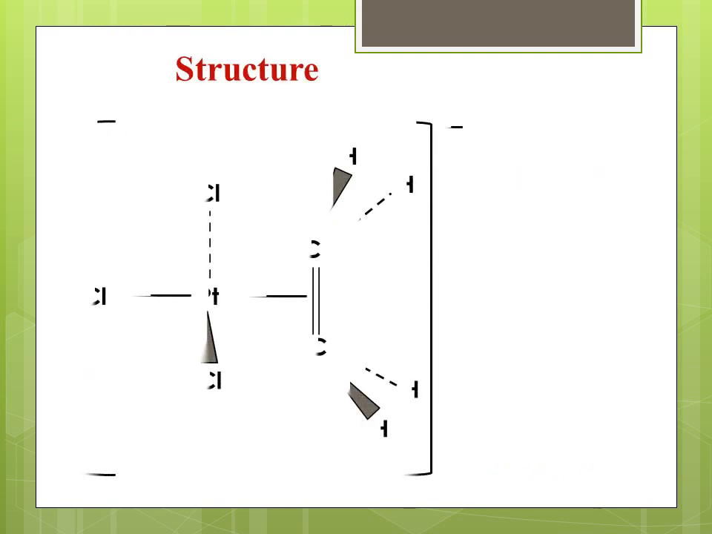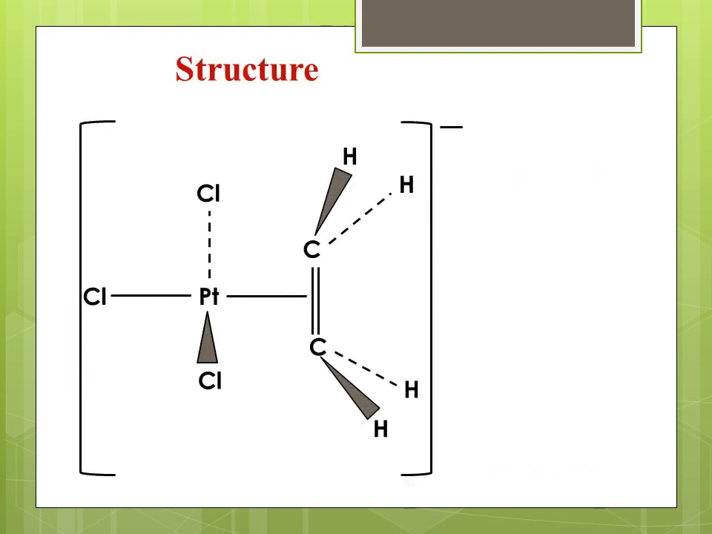Now the structure of this salt. In this structure you can see potassium is in the positive sphere and platinum is in the negative sphere. So you can see in this structure platinum is attached to three chlorine atoms and one bond of platinum is attached to this ethylene group. So this platinum is square planar. You can see this structure: chlorine, chlorine, chlorine, and this carbon-carbon bond. So platinum is square planar in Zeise's salt.